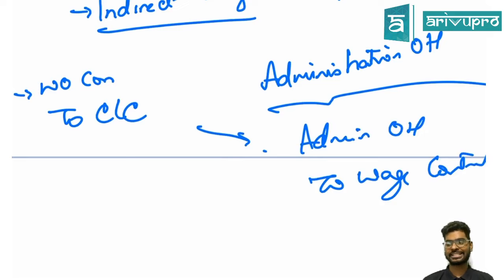Now, what if I say rent incurred? What if I tell you a transaction that rent incurred? What would be your journal entry? Rent incurred.